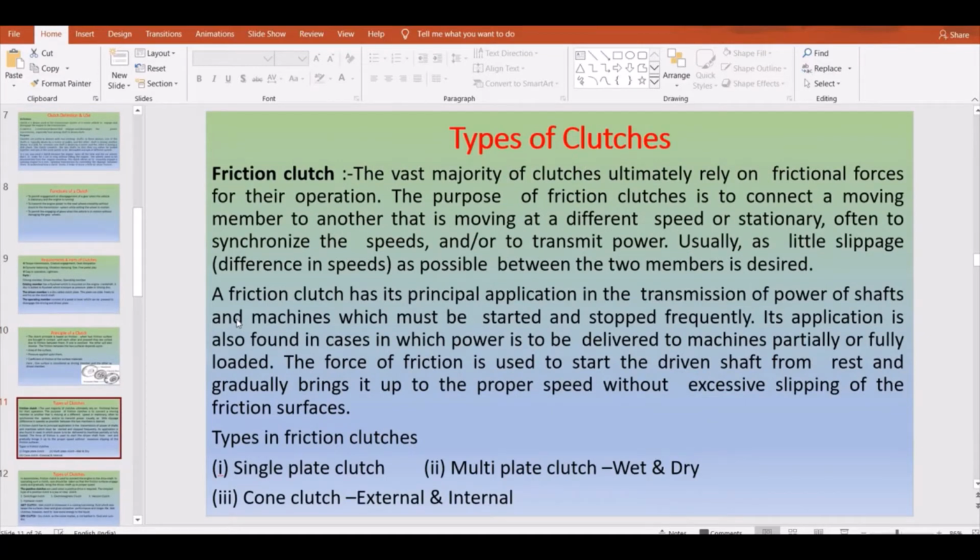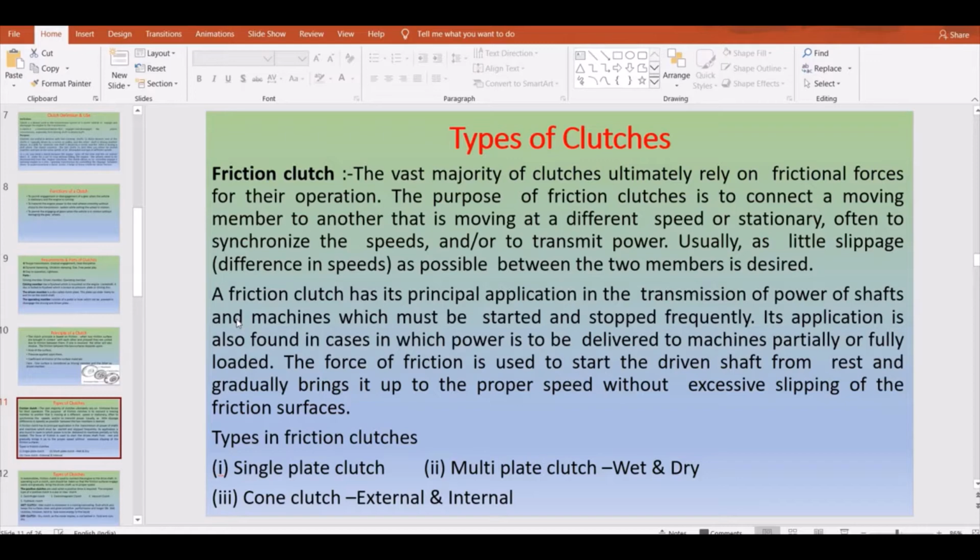Next, coming to these clutches, what are the types? There are many types of clutches. The major one is the friction clutch. There are friction clutches and other clutches also. The most important one, with the major application in all automobiles, is usually the friction clutch. The friction clutch has its principal application in the transmission of power, in shafts and machines which must be started and stopped frequently. Its application is also found in cases where power is to be delivered to machines partially or fully loaded.